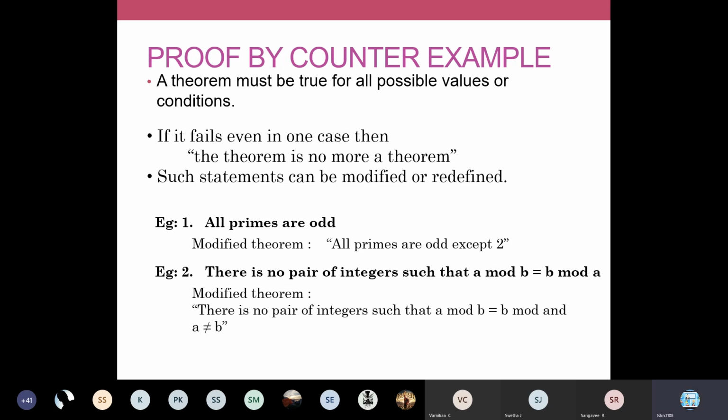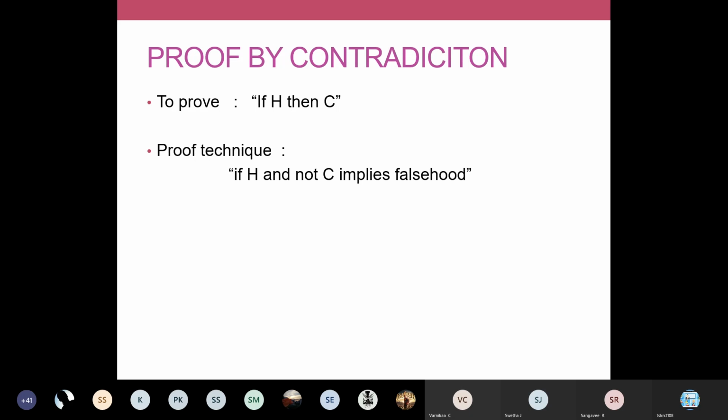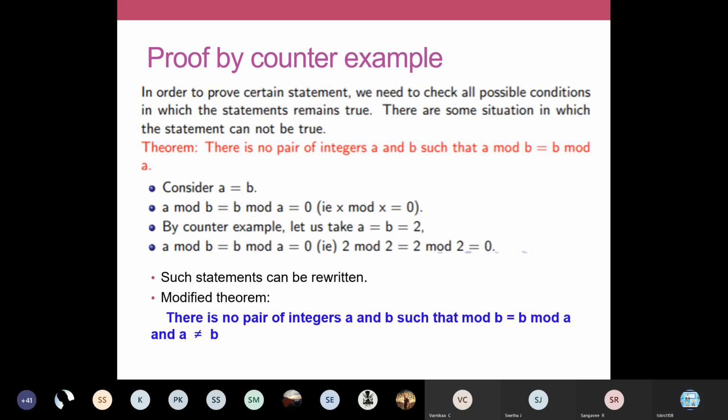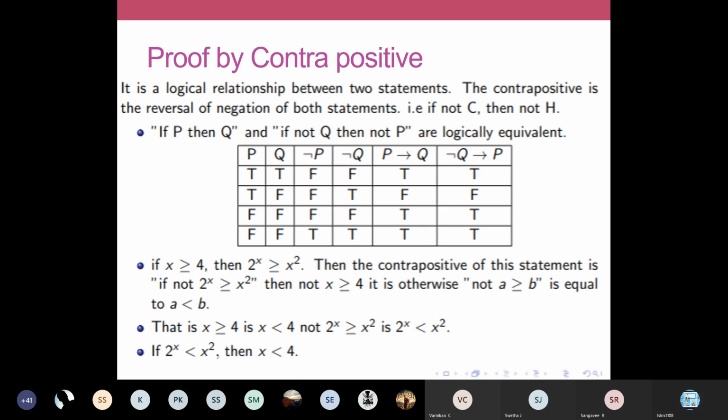Next we'll see about proof by contradiction. Okay, we'll see what proof by contradiction is. Proof by contradiction, I think we have already seen: if H and not C implies falsehood, we have already discussed. Proof by counterexample also I gave you the example, and we have rewritten it. Proof by contrapositive. We write down this one. Proof by contrapositive.